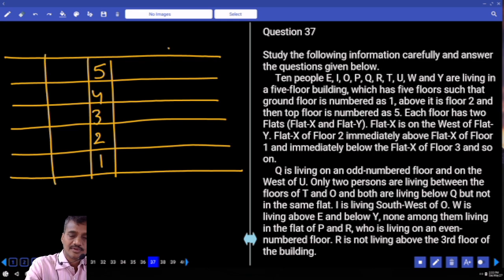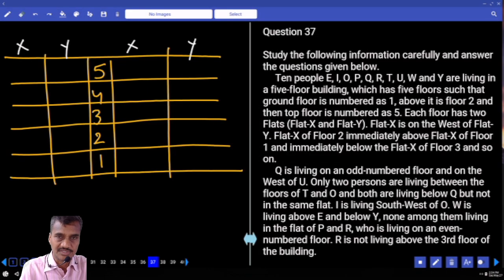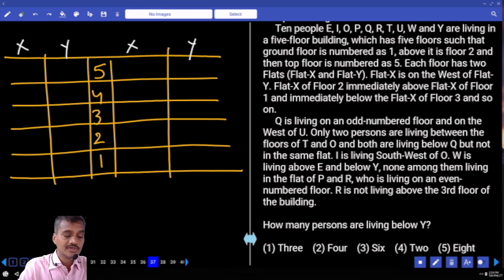Isn't it? Now 2 flats were there, X and Y. X is to the west of Y. X is here, Y is here. Similarly, X is here, Y is here. Isn't it? Then Q is living on an odd number floor and to the west of Q. And so how many possibilities do we have for this one? We have 3 different possibilities, isn't it? Now, T and O. Now only 2 persons are living between T and O and both are living below Q. As both are living below Q, hence Q cannot be on the first floor. Hence, what are the different possibilities we have? Q can be either on the 5th floor or 3rd floor.